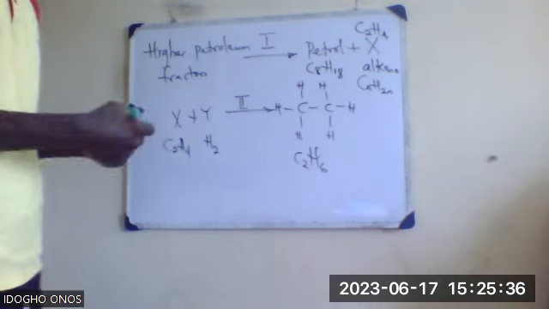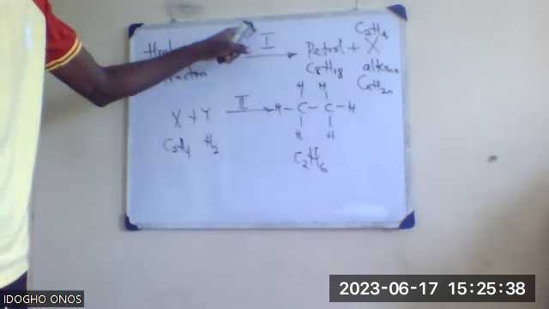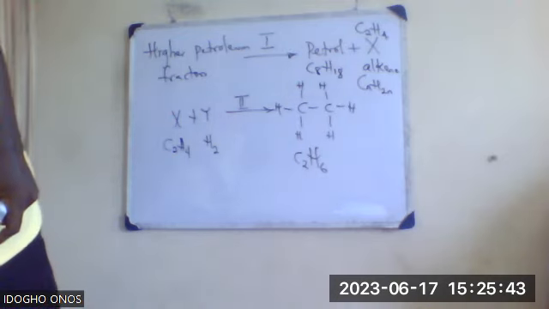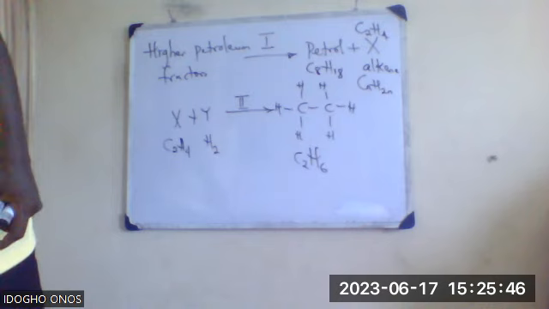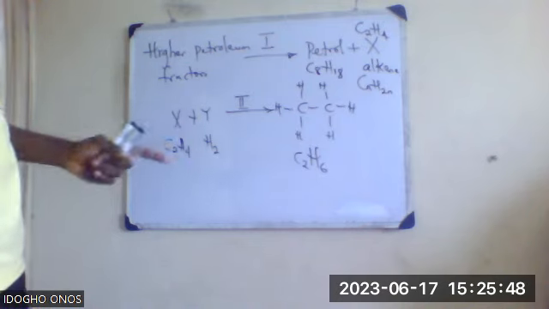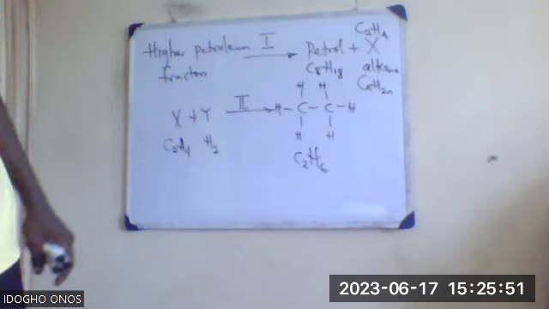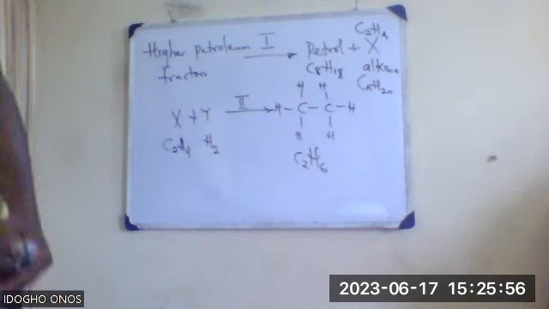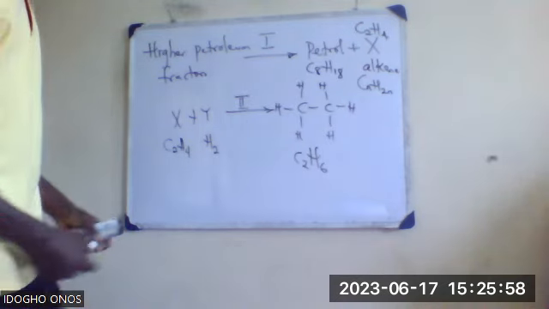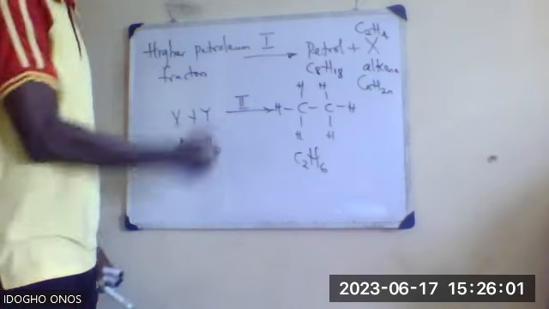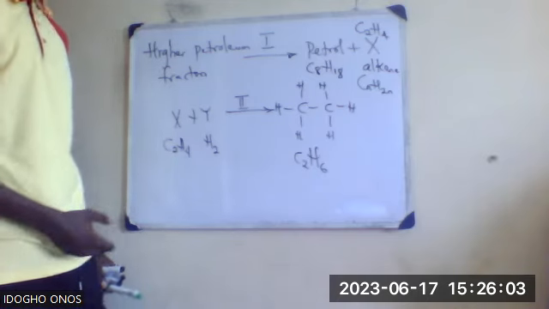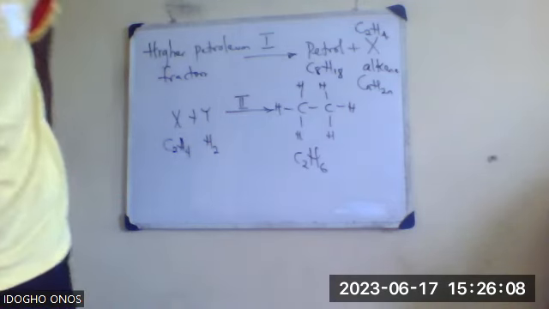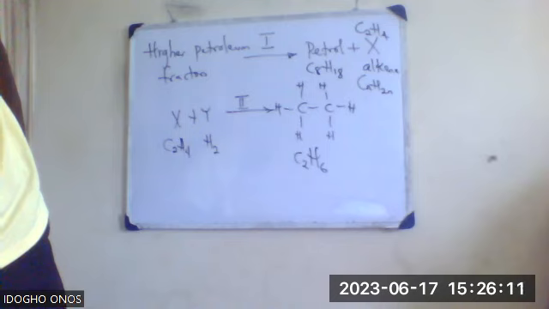Then again, the question could be, what is Roman figure 1 and 2? What does one mean and what does two mean? One is cracking, catalytic cracking or just cracking. Then two is an addition reaction, specifically hydrogenation, because you have added hydrogen. So in case the students come across this, let them know what that is all about.